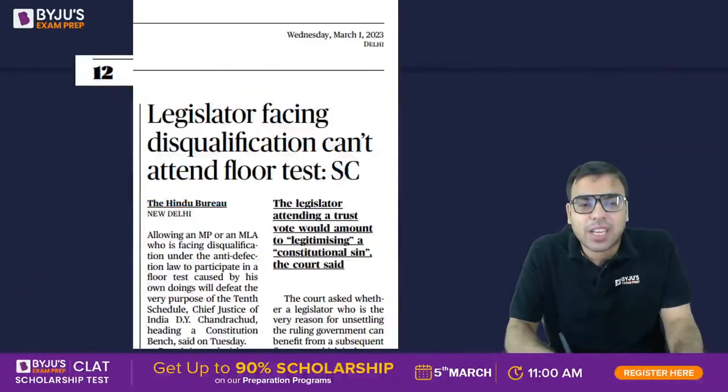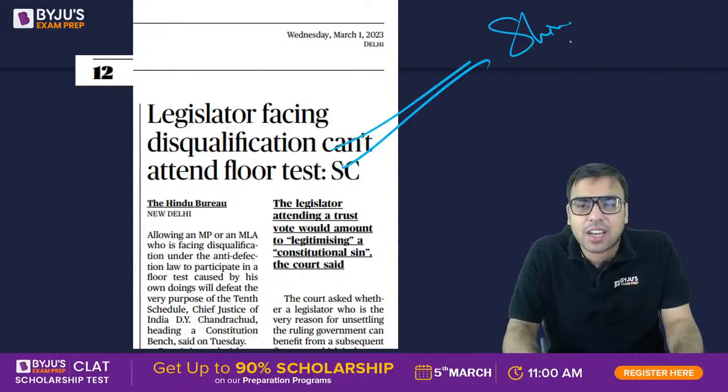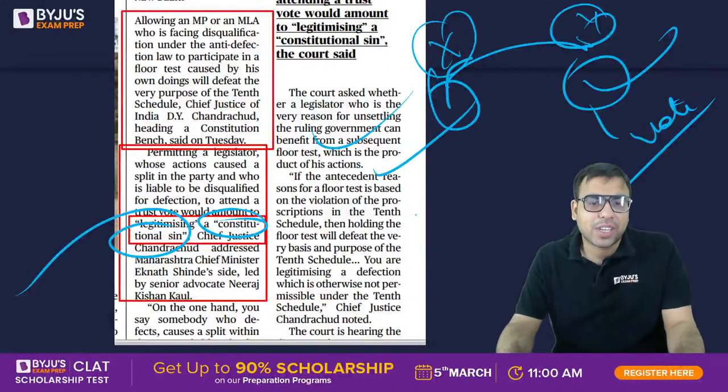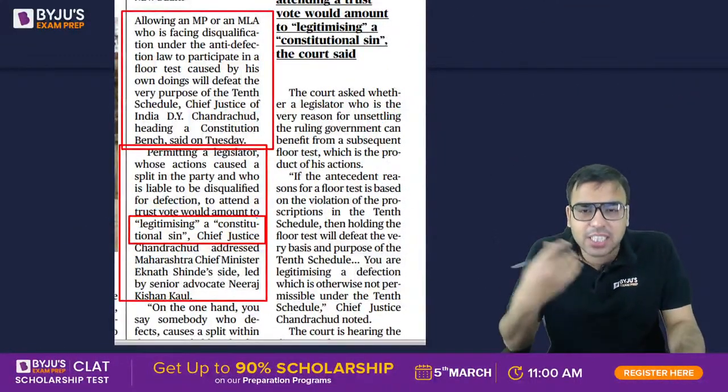तो इसी की बात हो रही थी. So actually the case is happening related with Shiv Sena of Maharashtra and all. उसी पर ये बात हुई. So let's see. अभी तो oral order है. Let's see the written judgment and all.